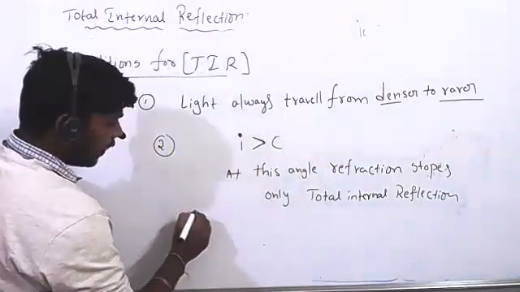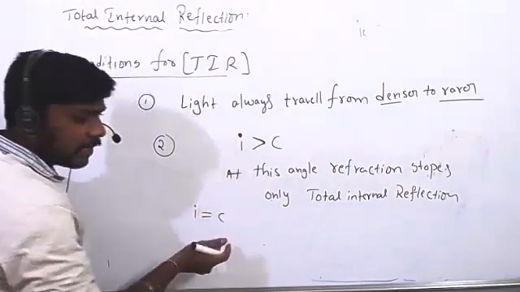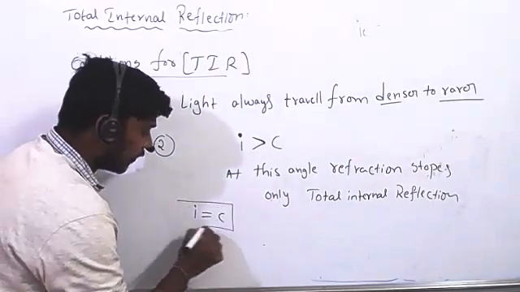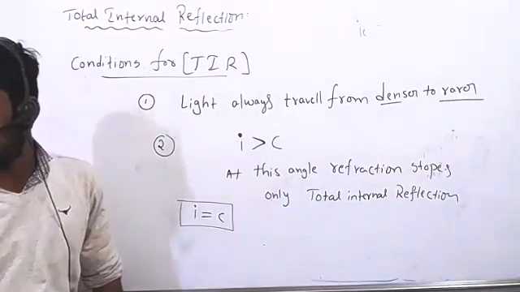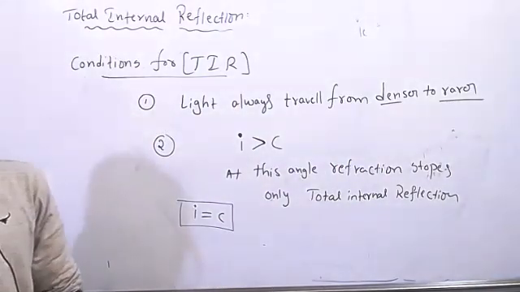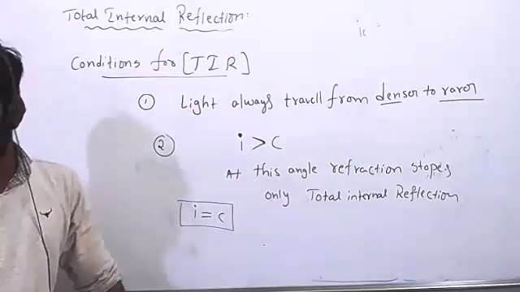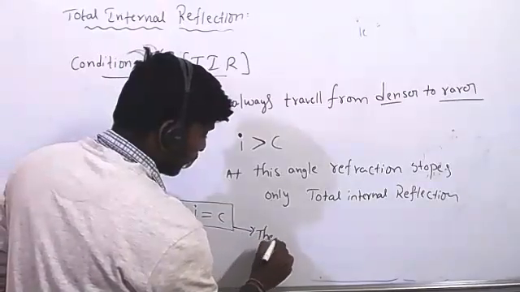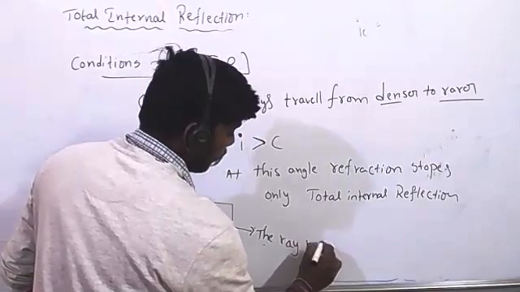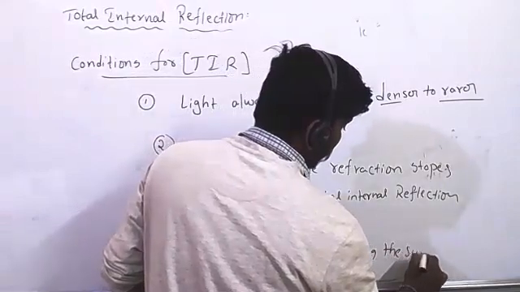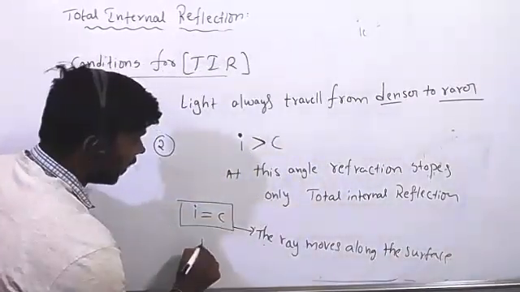Now tell me, if the angle of incidence is equal to the critical angle, what will happen? The ray moves along the surface.